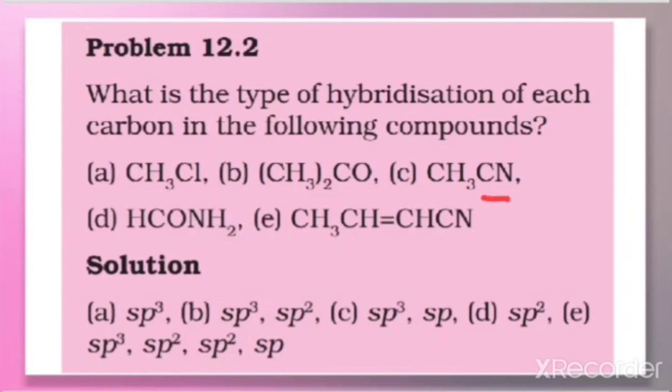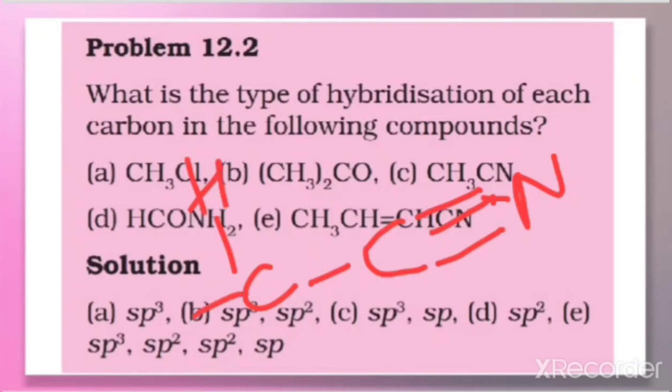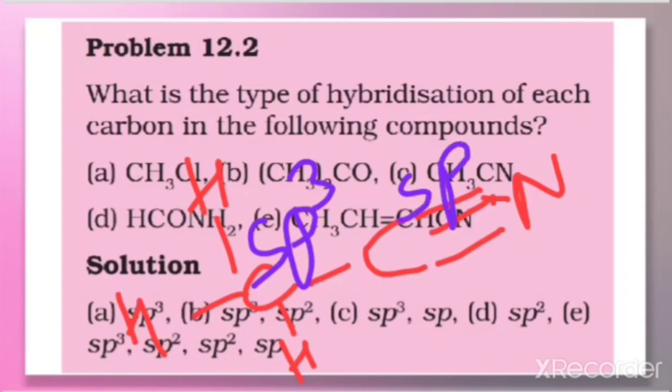It is very important. CN means C triple bond N. CN group, cyanide group, means C triple bond N. And one CH3 is there, and CH3 means all the bonds with hydrogen and carbon are single. So here 2 carbons are there, this carbon is sp3 because it is bonded with all single bonds, but this carbon is sp because it is bonded to a triple bond. So that is the 2 carbons. From here one is sp3, the other one is sp.